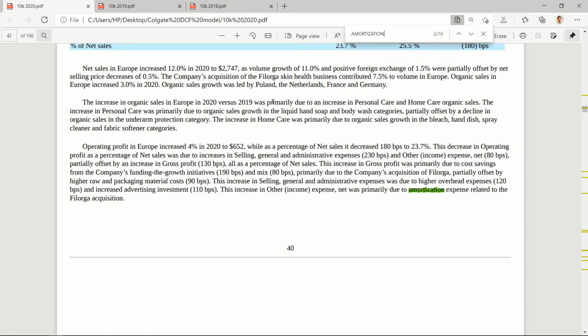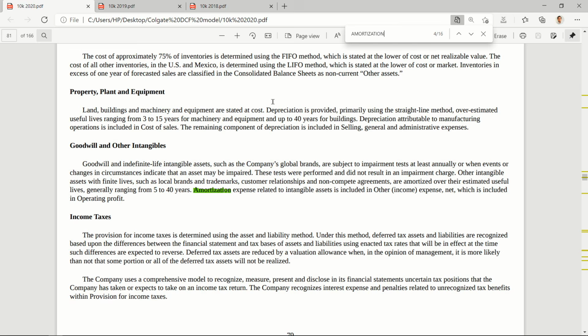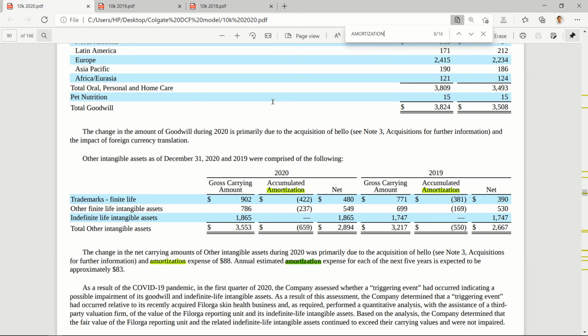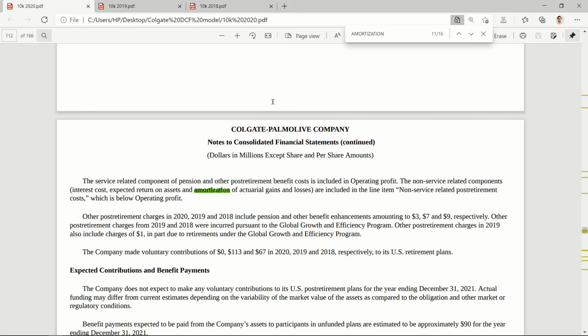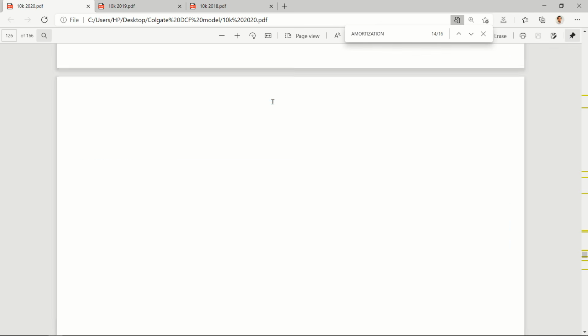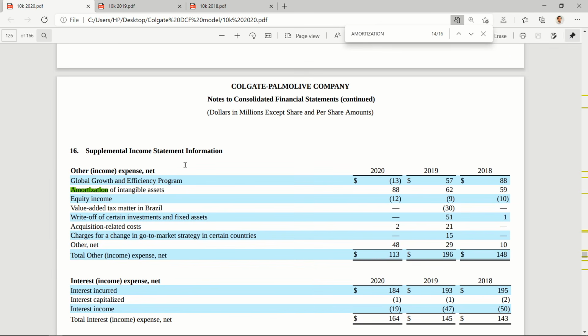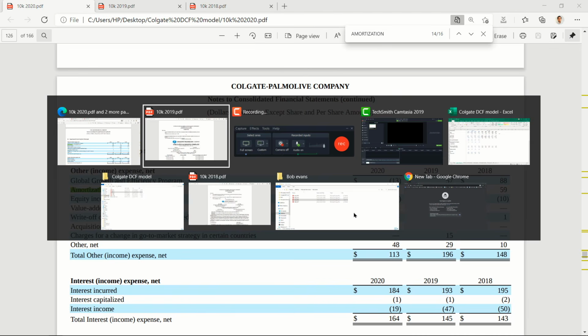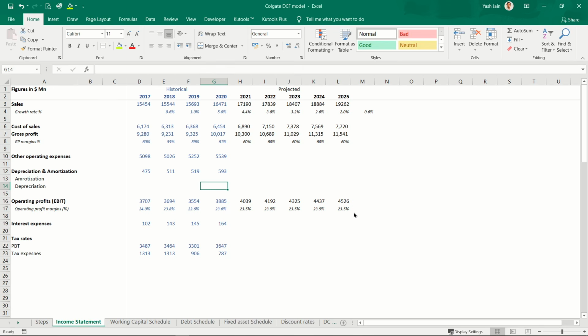I need amortization of intangible assets. It is given over here: 88, 62 and 59 in 2020, 2019 and 2018. I'll just enter it here.